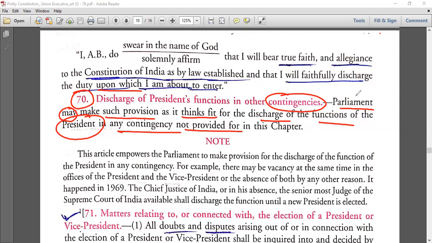So there again, Parliament can prescribe. Obviously Parliament will make it by law. So by law, it can give. It has power to assign the discharge of functions to the President if Parliament thinks fit. Got it? This statement, if made in a sentence format, may look very weird. You may think it is wrong, why will Parliament give functions to the President? We haven't read this anywhere. It is clearly mentioned in Article 70.